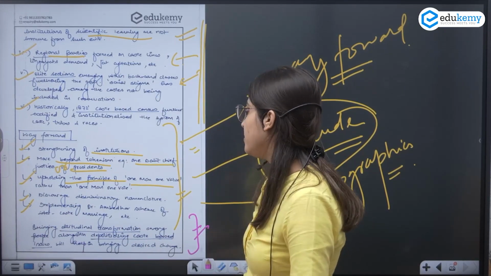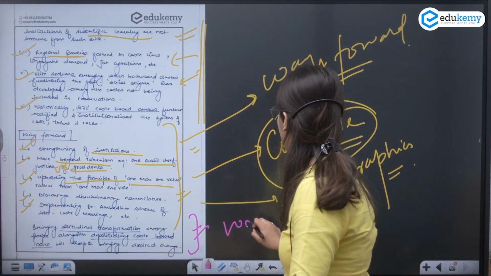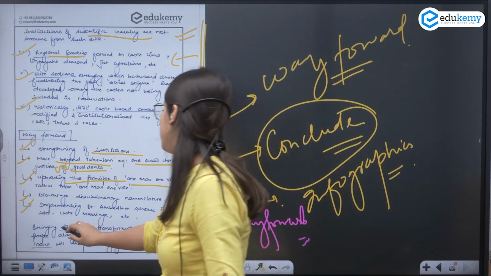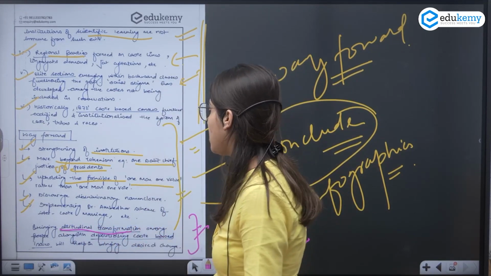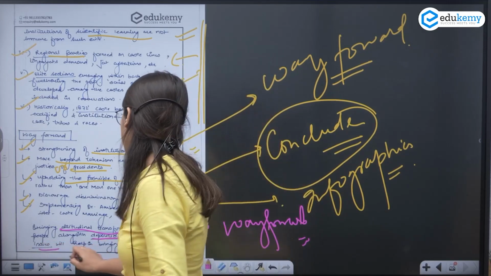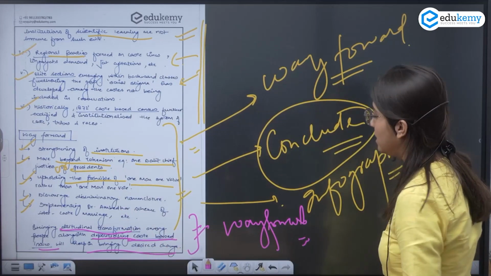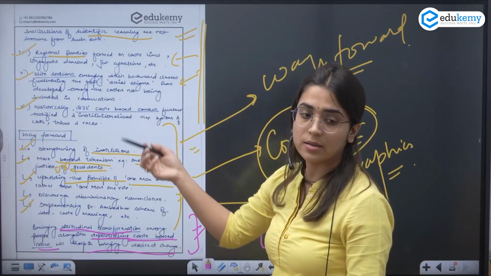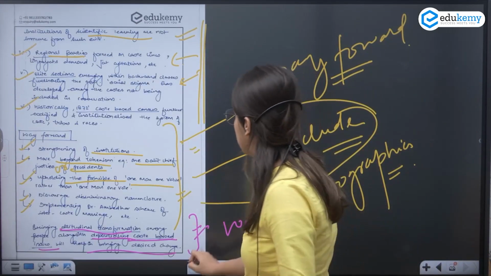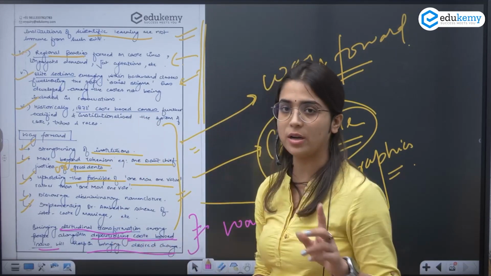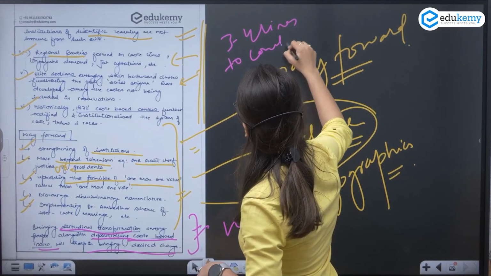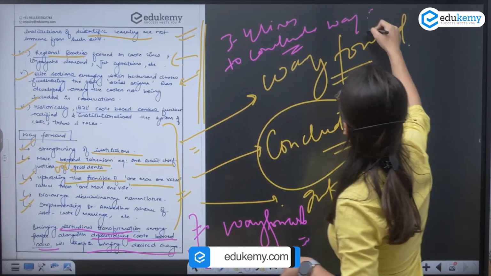So I have concluded my answer by giving the way forward again: how we can bring changes. We need to bring attitudinal transformation among people, along with depolarizing caste-based issues, to help in bringing the desired changes. There is another way too. If the same question has been asked for 10 marks, you can club the way forward and the conclusion in 3-4 lines to conclude your answer.